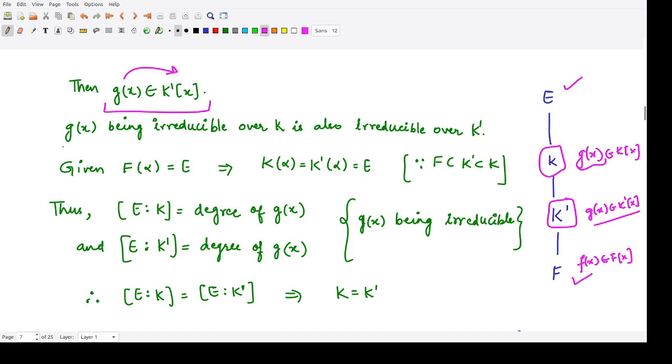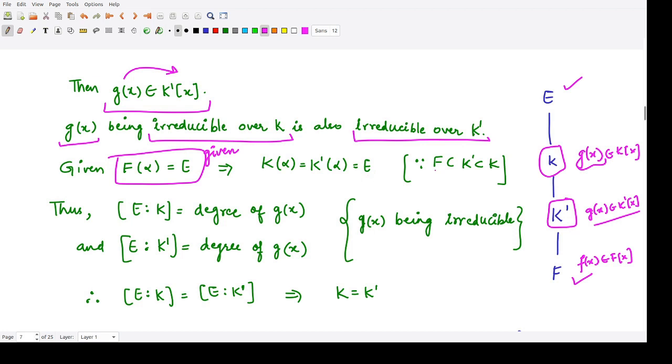Now because g of x is an irreducible polynomial over k, being the minimal polynomial of alpha, it is also irreducible over k dash because this is the same polynomial. Because we are given e is equal to f of alpha, this implies that k alpha is equal to k dash alpha is equal to e.